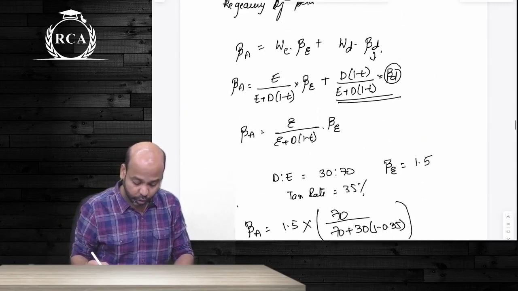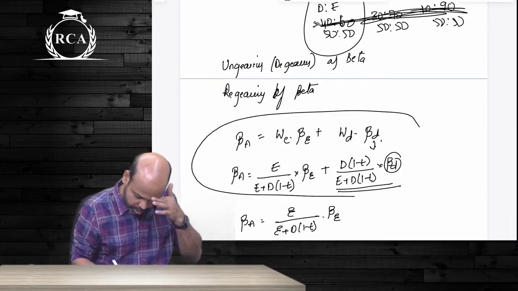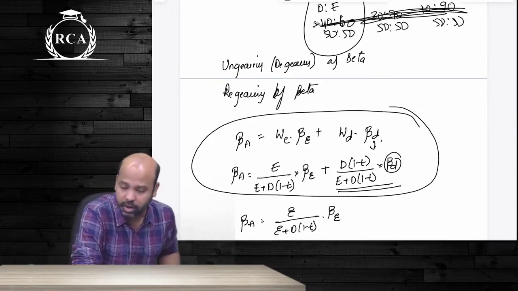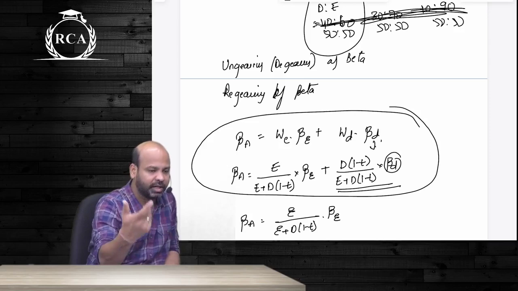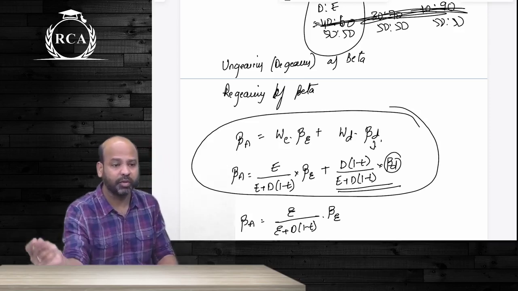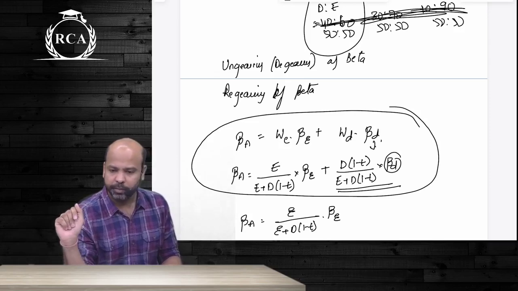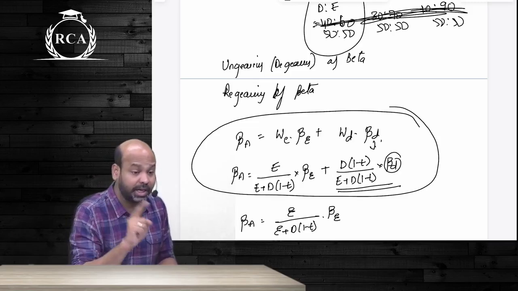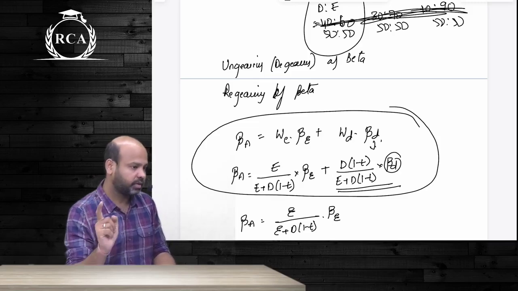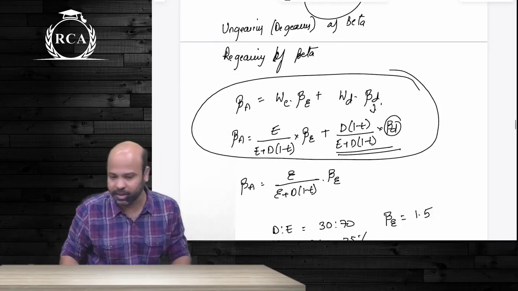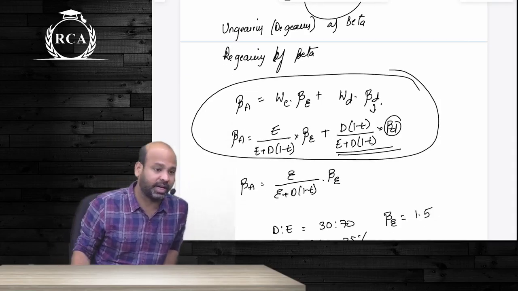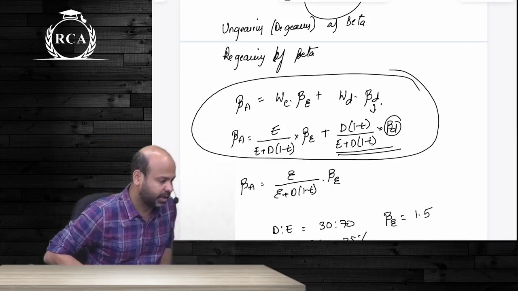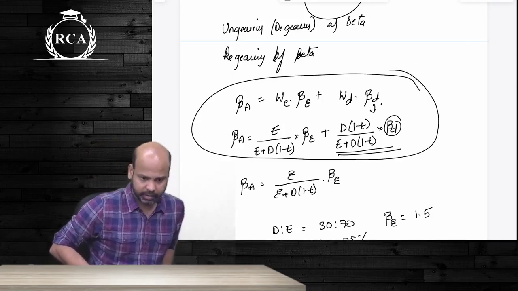For this, the formula that I told you is that beta asset is equal to weight of equity into beta of equity plus weight of debt into beta of debt. Beta debt is generally 0. That is why we end up writing beta asset is equal to weight of equity into beta of equity. That weight of equity, weight of debt will be based on the proportion of equity and debt, but debt should be net of tax savings. That is why you write it as E divided by E plus D into 1 minus tax rate. As weight of equity, weight of debt will be D divided by E plus D into 1 minus tax rate. This is how you will be arriving at beta.